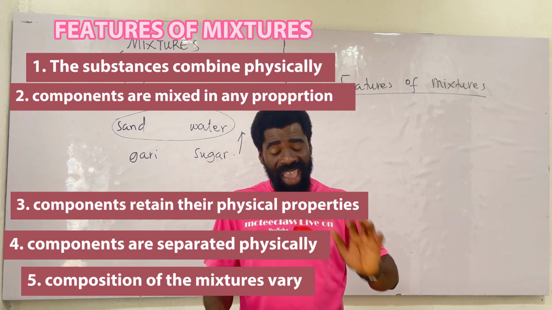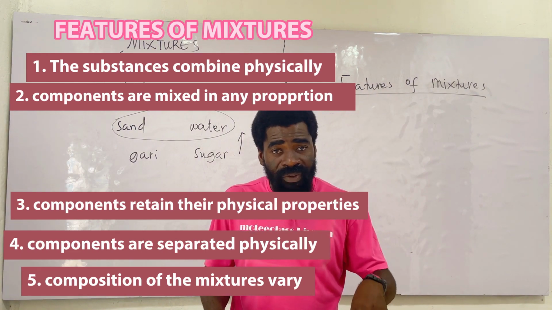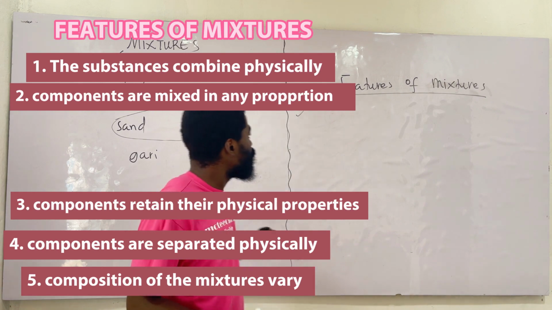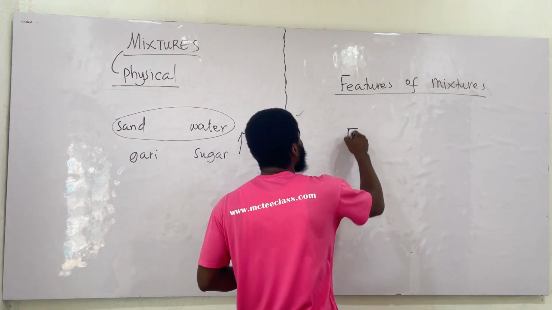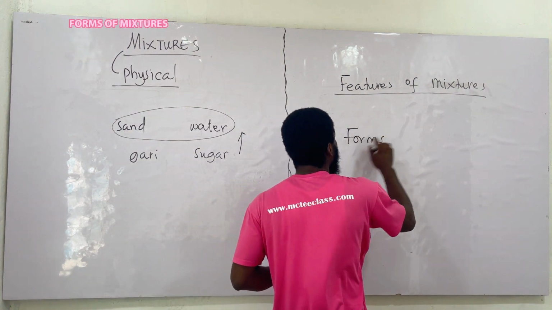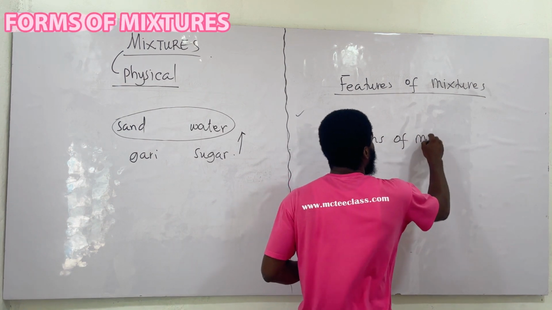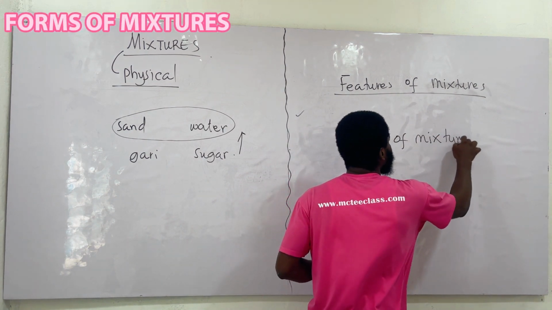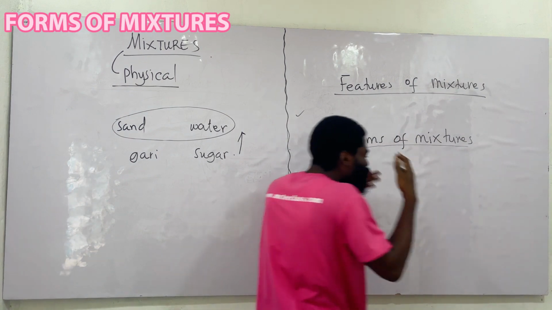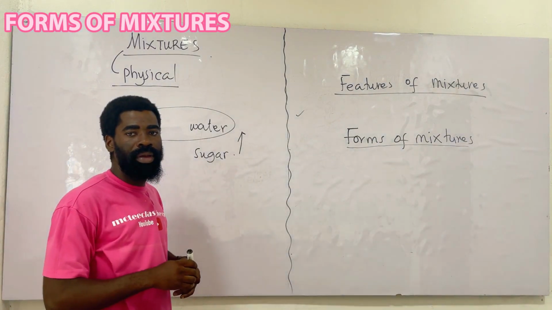So we've mentioned 5 features of mixtures. 5 features of what? Of mixtures. Good. Now we'll look at the forms of mixtures. When I say forms of mixtures, mixtures come in so many forms or looks. Put it that way. You get the point?